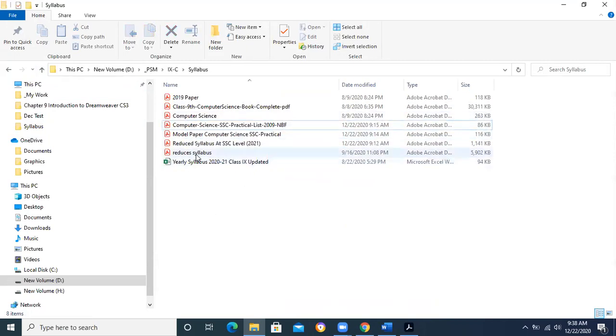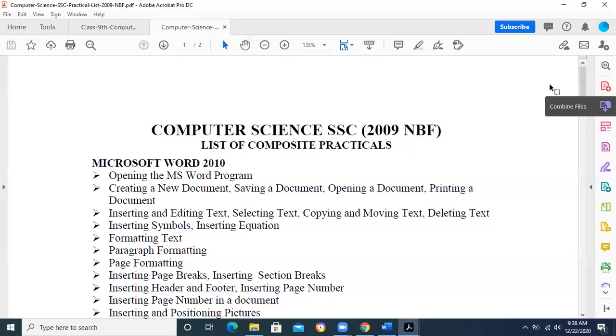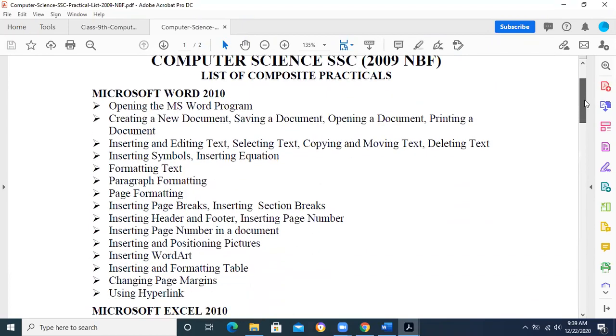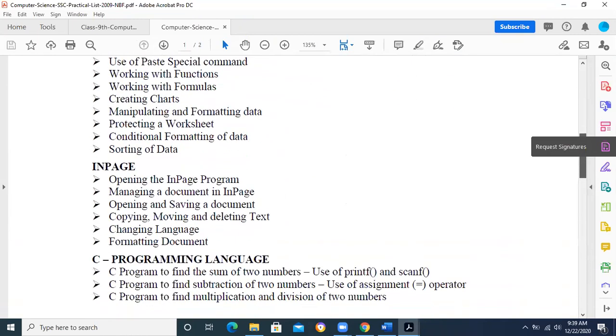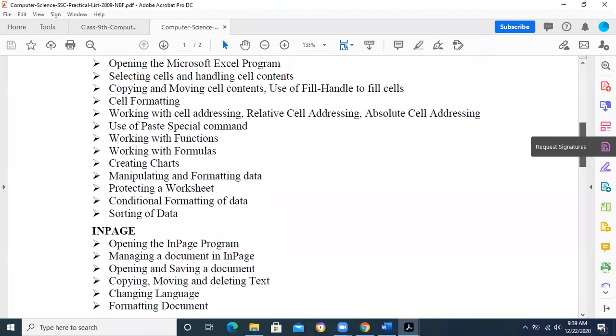Now we move towards what kind of practicals are there in our work. We have to go through the tools like Microsoft Word, Microsoft Excel and InPage. Up to here, we have to see these tools using which we may have the paper in practicals.